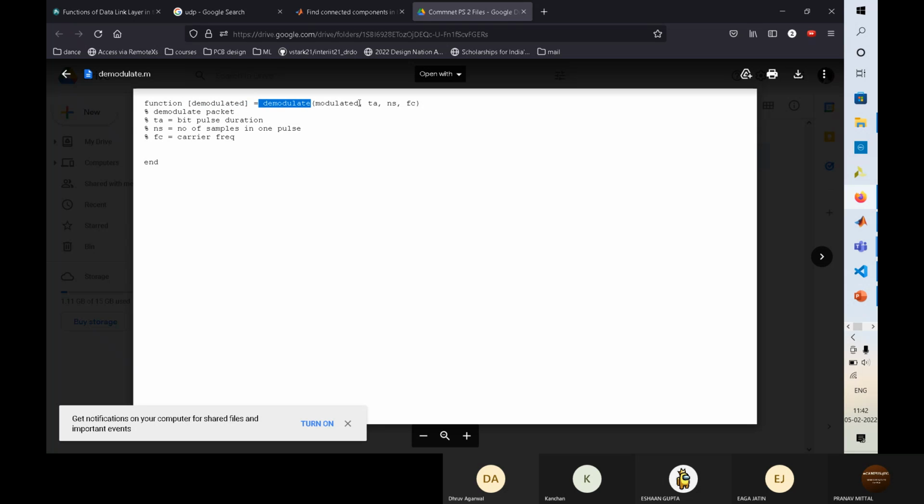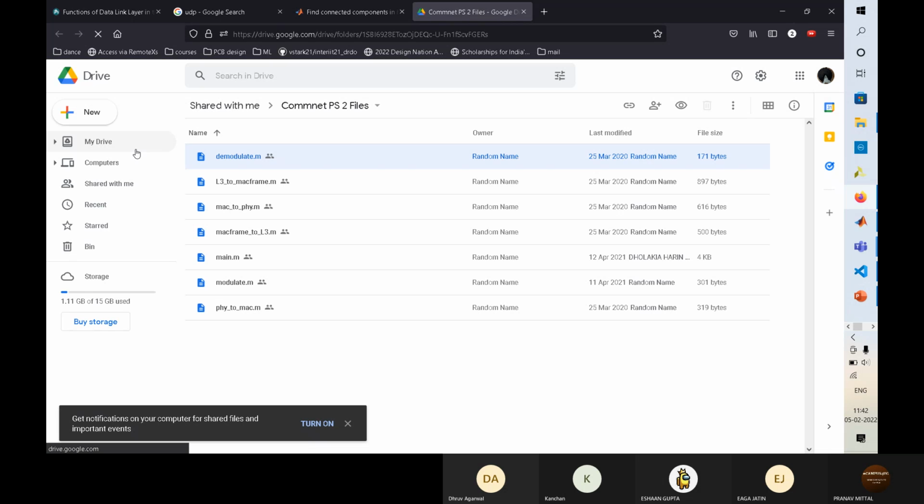In this, we don't have to specify the type or anything. We can just simply write a variable like modulated. So modulated can be array, string, anything you want. And while returning also, we can either return a matrix or we can return multiple, and we have to separate them with commas.